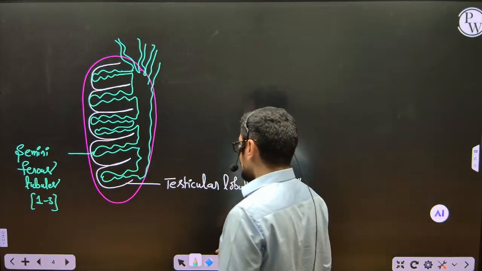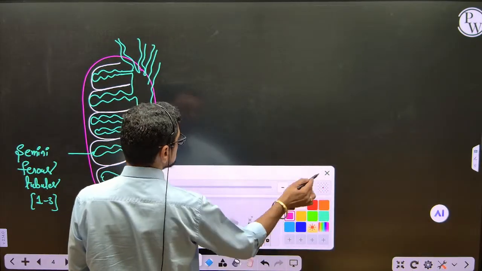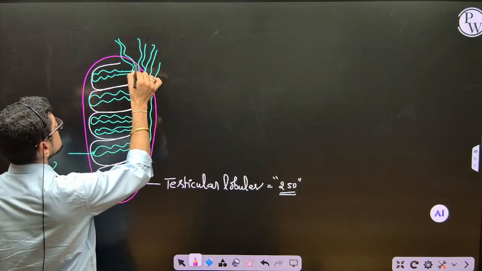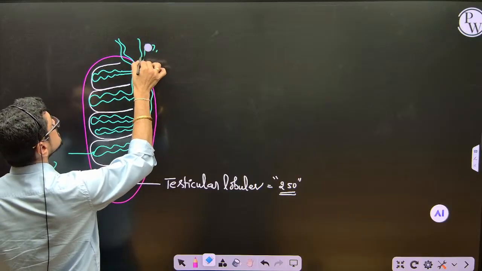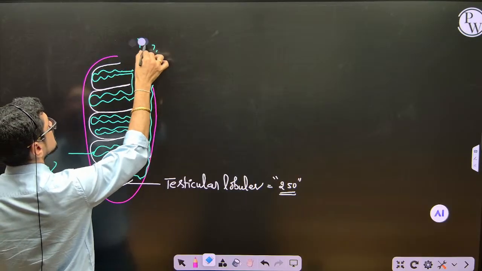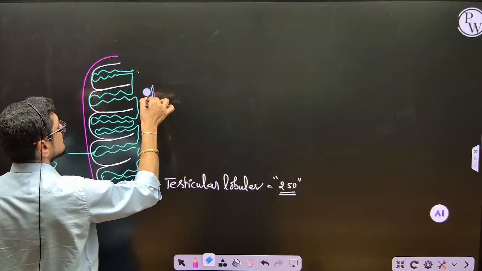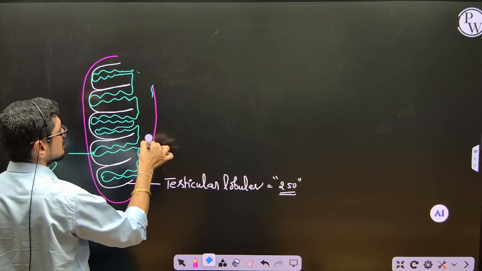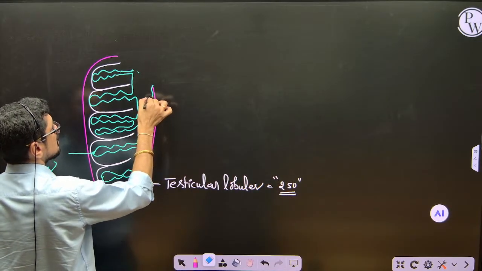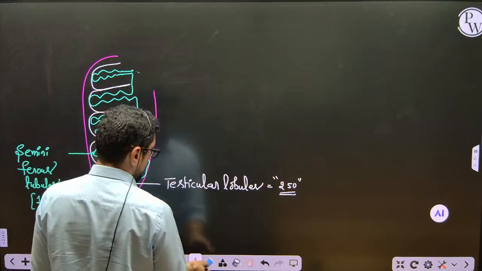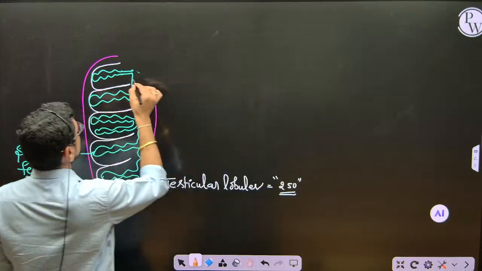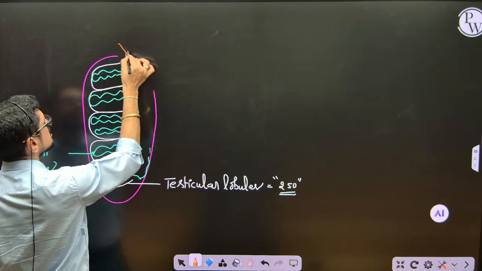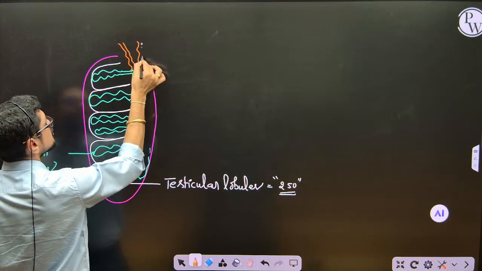Okay, and now please see the board here. They open into, you can see here, I will change the color. Okay, now please see here. The seminiferous tubules open into tubes like this.